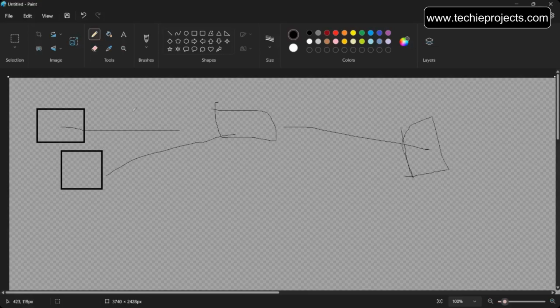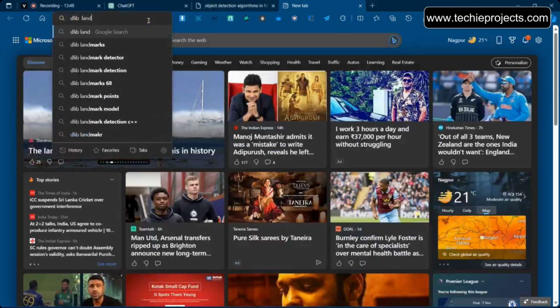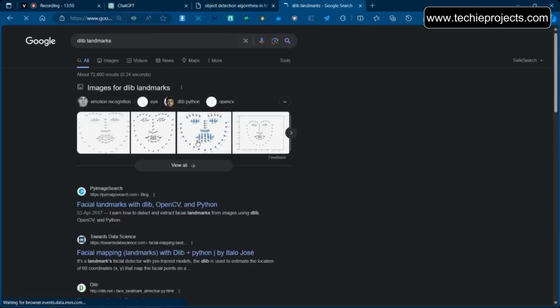What we will do is add one more layer on this. We will be collecting images and training the CNN algorithm, but adding one more layer, which is the Dlib layer. So what exactly will Dlib do? Instead of training the CNN algorithm directly on the image, we will identify the landmarks of the face. If you Google Dlib landmarks, you will see that our face has 64 landmarks like this.